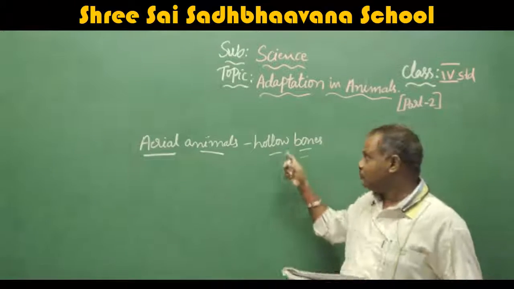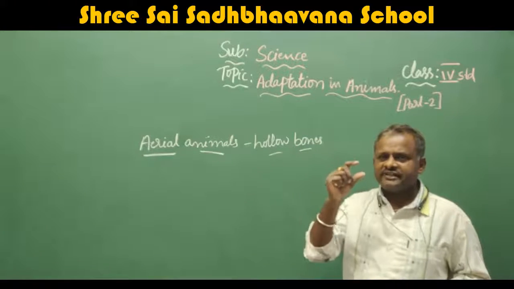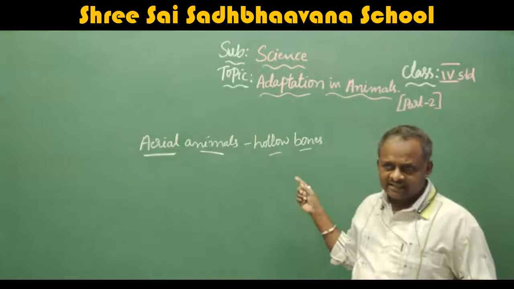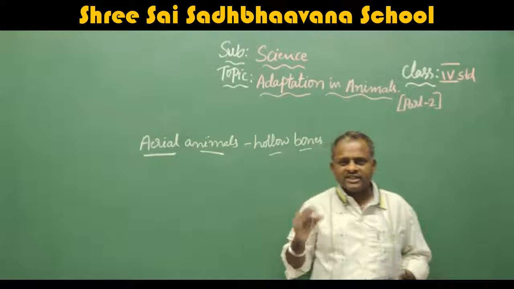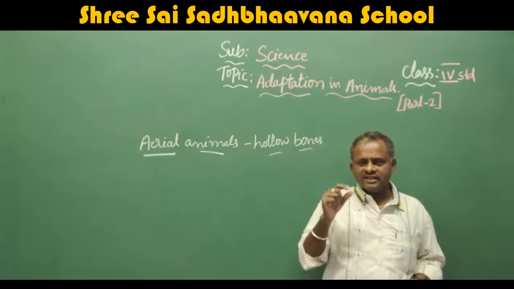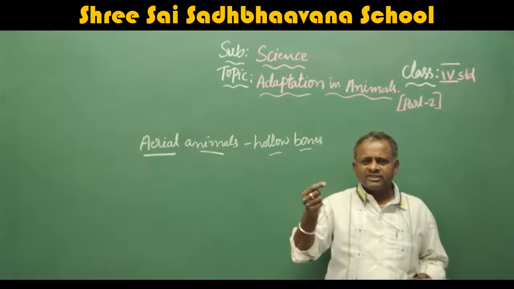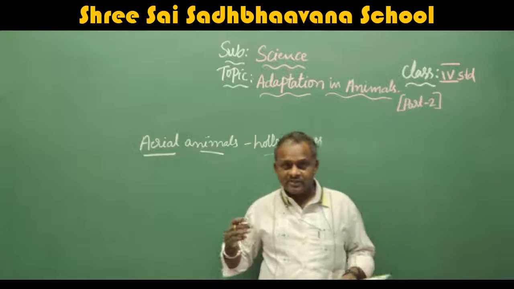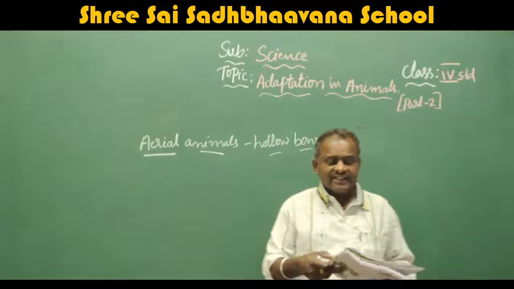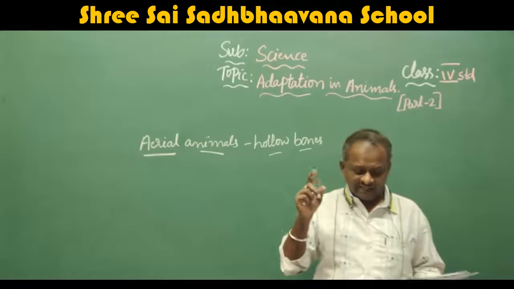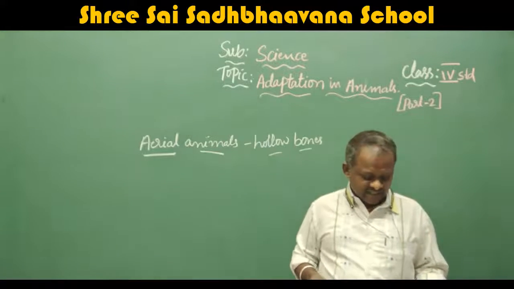They have hollow bones. Hollow bones means lightweight bones which are filled with air, and a very delicate skeleton. That means the bones are not strong. Very thin bones are there. For what purpose? To reduce the weight. They have good eyesight and hearing also.